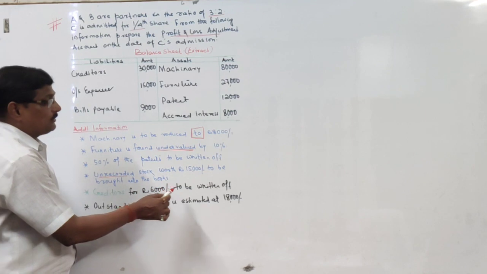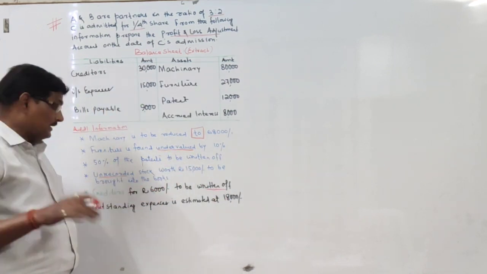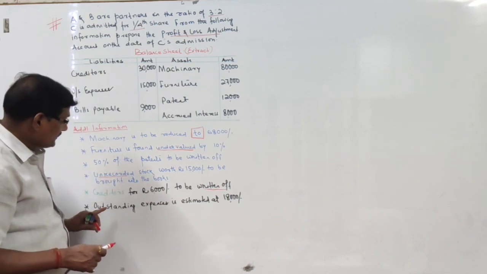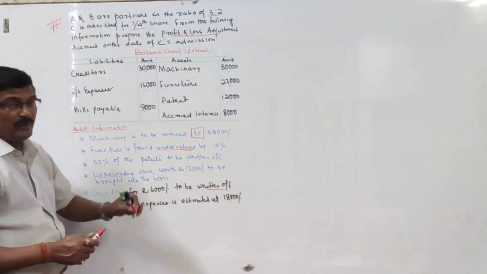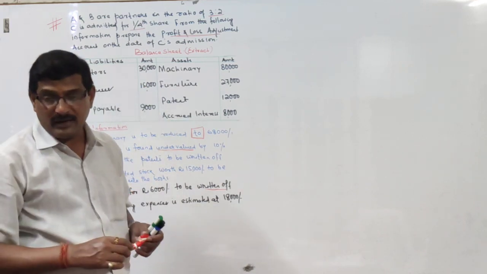Creditors for rupees 6,000 to be written off. Written off means we need not pay them. That is a decrease in liability. And the last one is outstanding expenses estimated at 18,000. यहाँ पे कितना है? It is 15,000. Now it is estimated at 18,000.